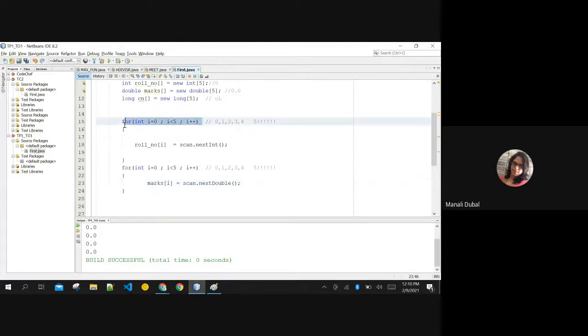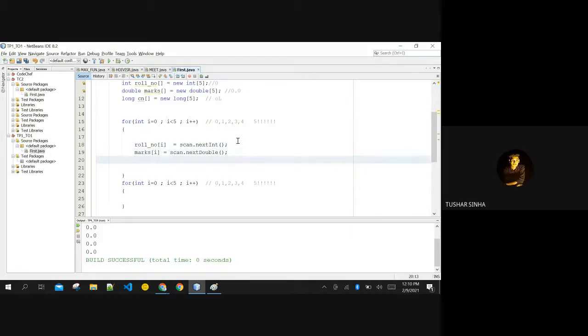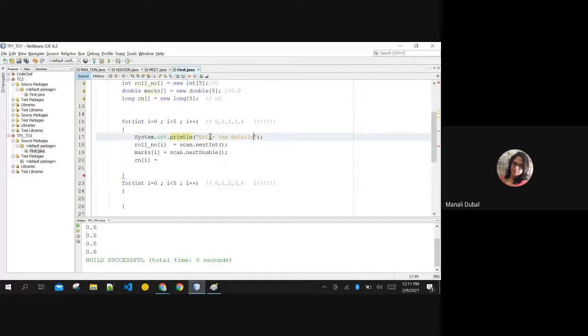If the loop is running for the same amount of time in iteration, you can club these statements, no? Are you getting this? If I am entering the details of a student with index plus I, I am printing here I, so I am keeping here I only, no.